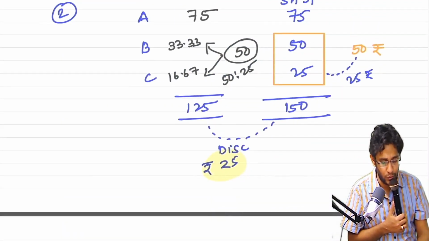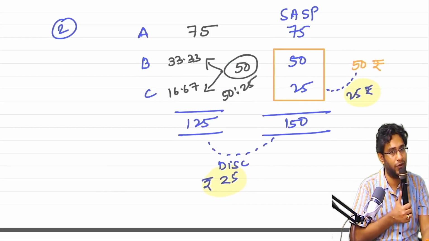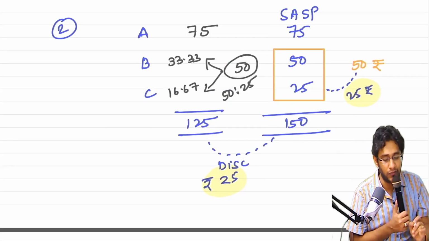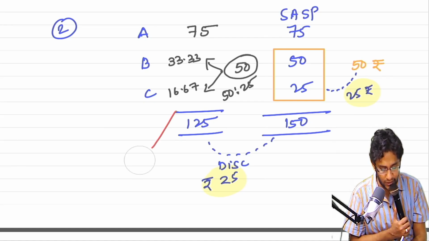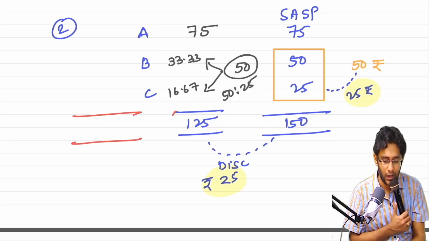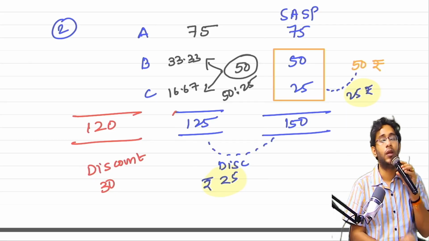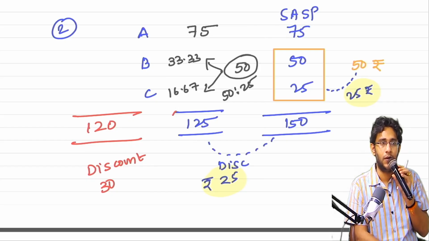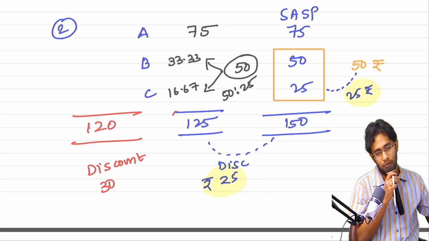Next, sir, you conveniently took it like this because ordinarily for B plus C you are offering a discount of 25. If somebody is buying A plus B plus C, then also you offer 25 only. What if you are offering not at 125? Here I am reading another case on this side. Let's say I am offering 120. So I am giving them a discount of not 25 now, but 30. Then what will you do? This type of question till date never came. But you can guess. 30 discount terms. So how should I do it?